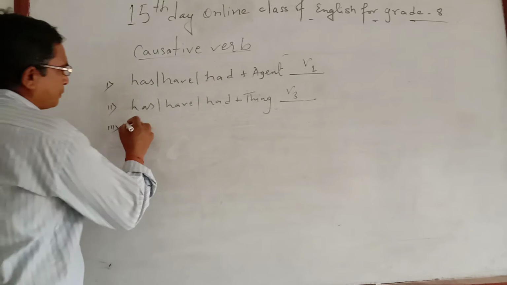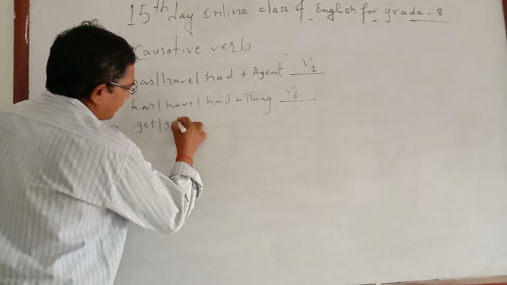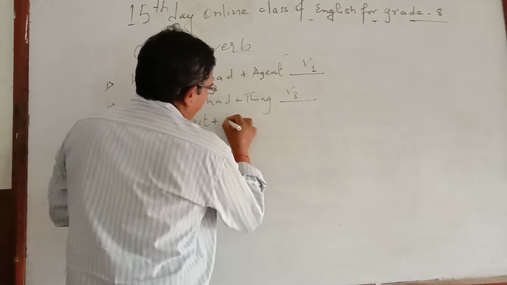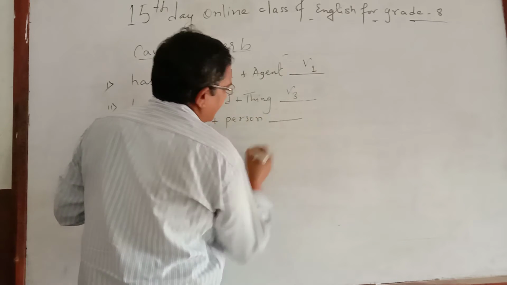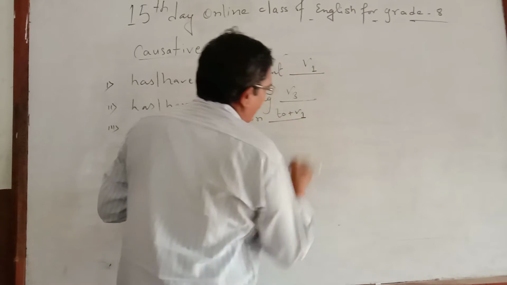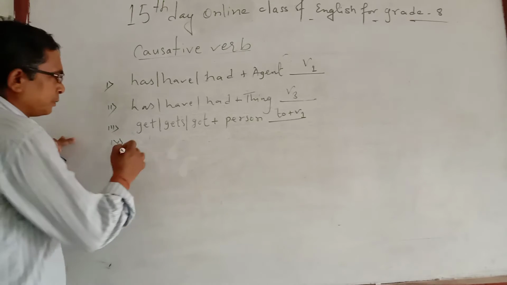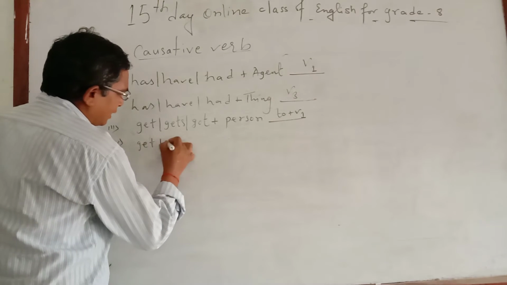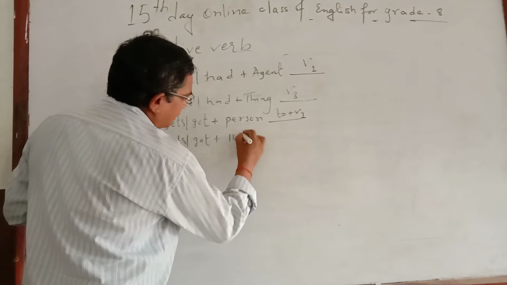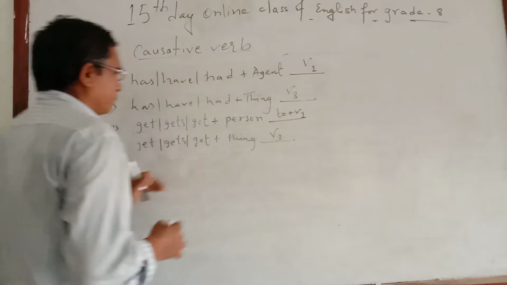According to rule number 3, after get, gets, got, if there is a person, then in the answer you have to insert 2 plus verb 1. Similarly, according to rule number 4, after get, gets or got, if there is a thing, then the answer will be verb 3.